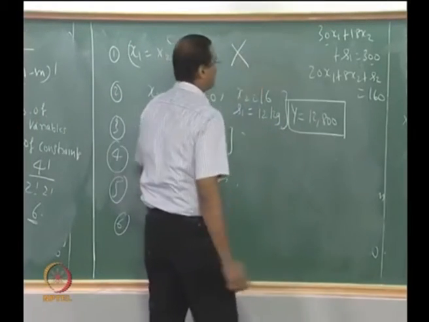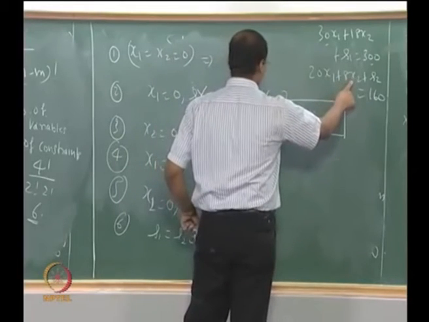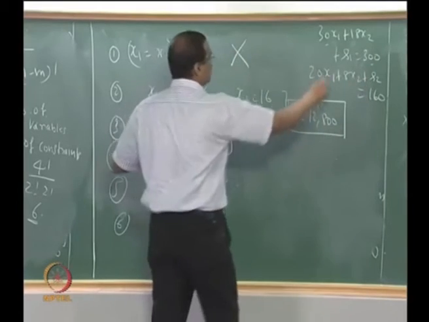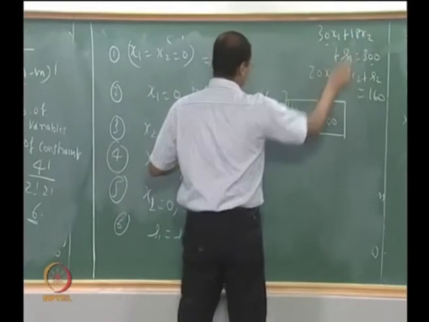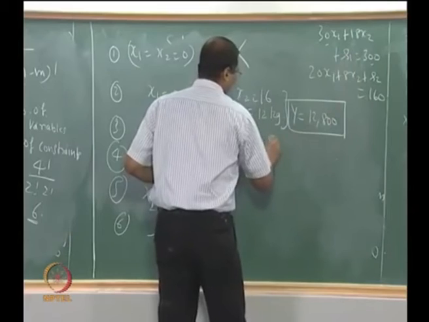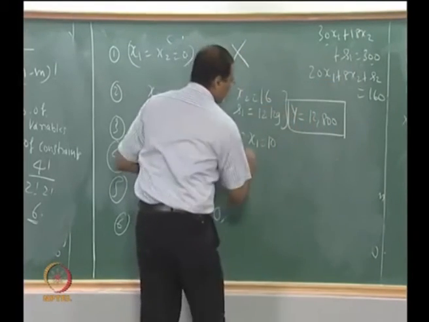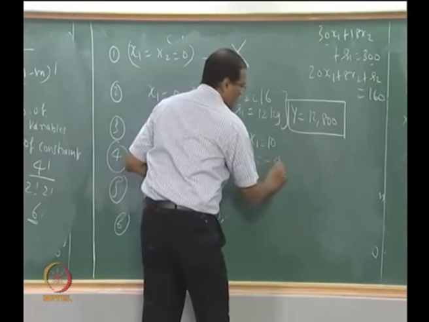Yeah, so x2 equal to 0, okay. So what happens to s2? Let us put x2 equal to 0 here, s1 is equal to 0, so x1 equal to 10. If you put x1 equal to 10, s2 equal to minus 40, not allowed.